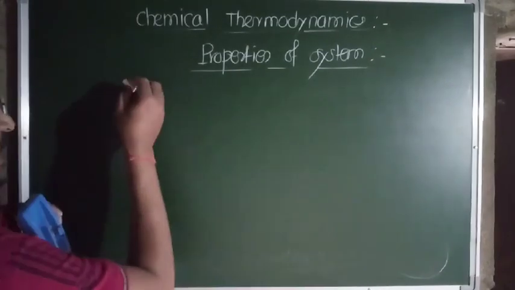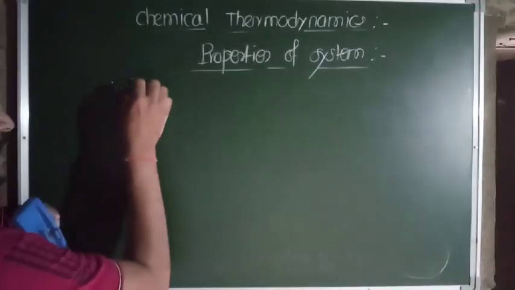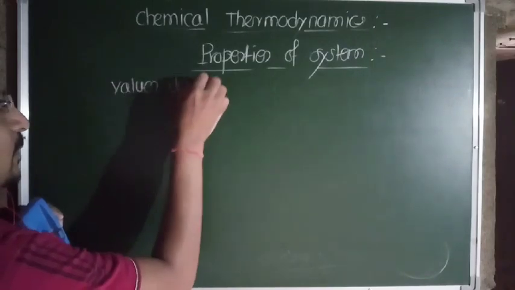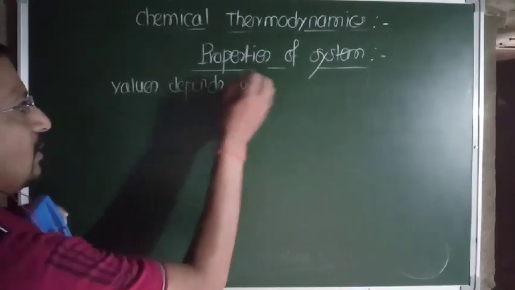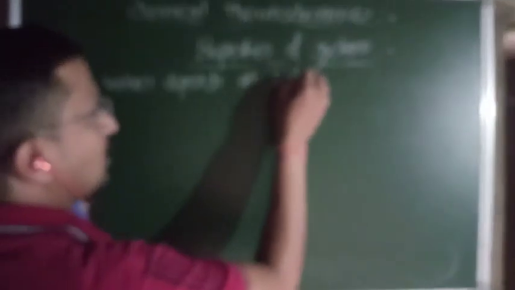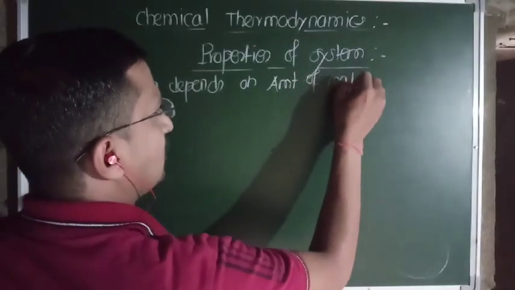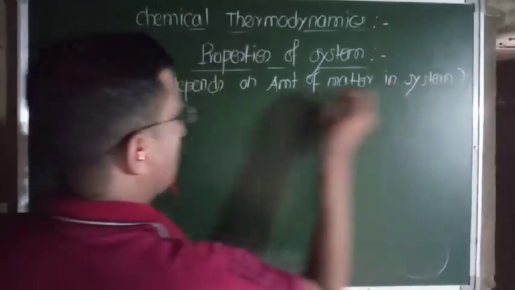Whether the magnitude or values of this property depend on amount of matter present in system or not.